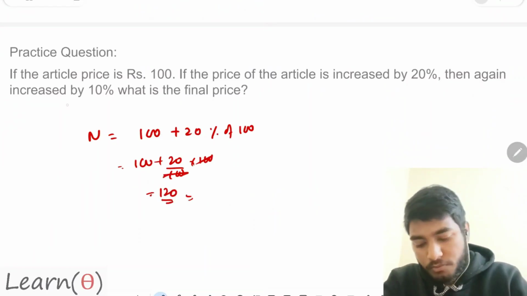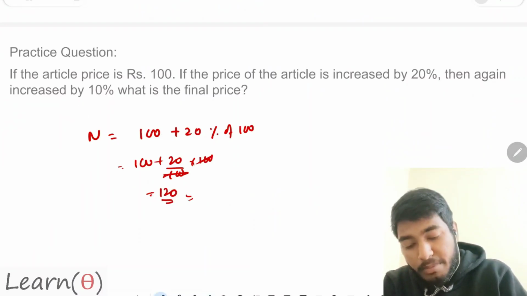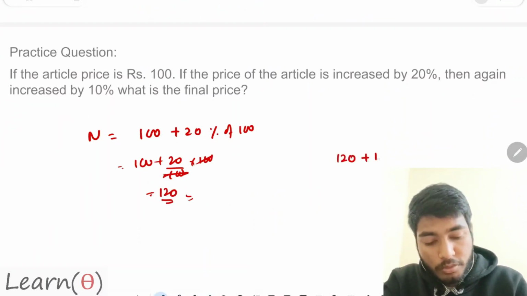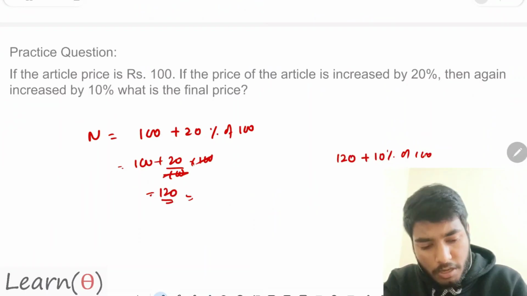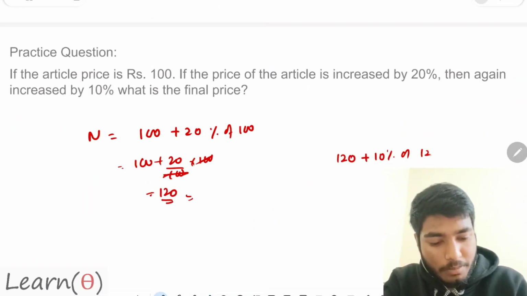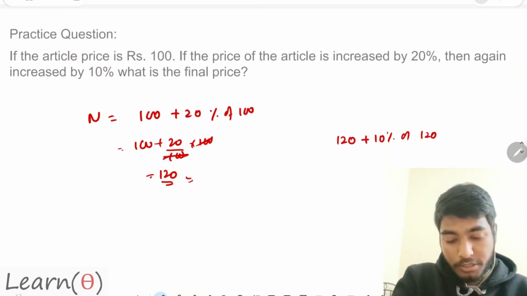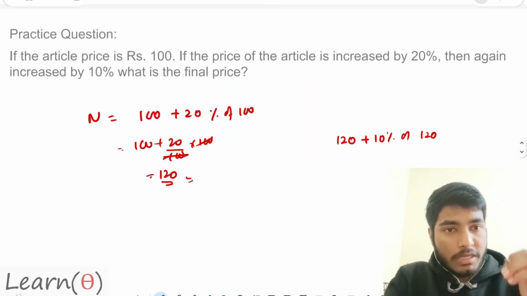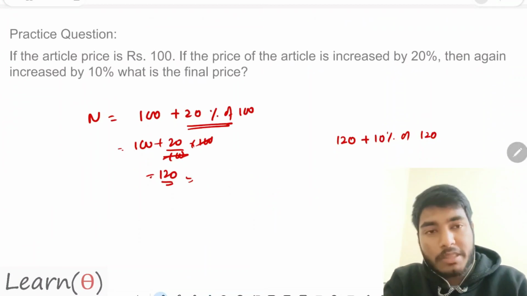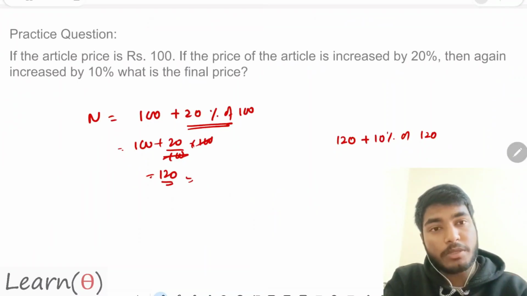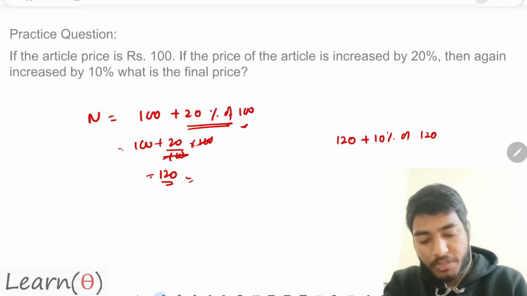When it was 120, you have again increased the price by 10%. So you will do 120 plus 10% of 100? No, 10% of this value, that is 120. This question tells you that whenever something is increased by 20%, it is 20% of exactly the previous value, that is 100.